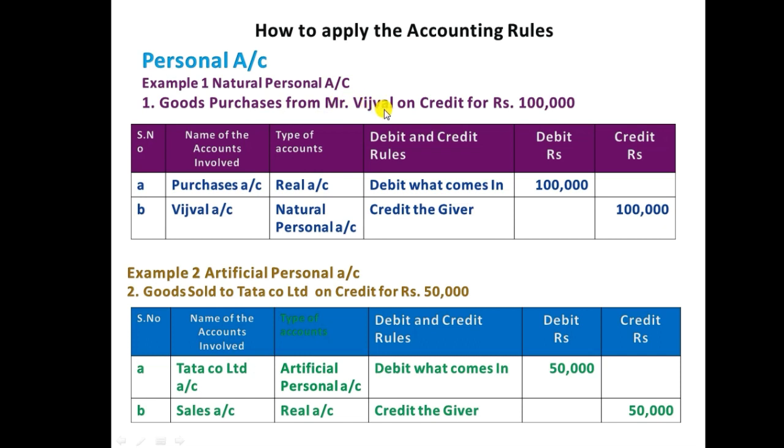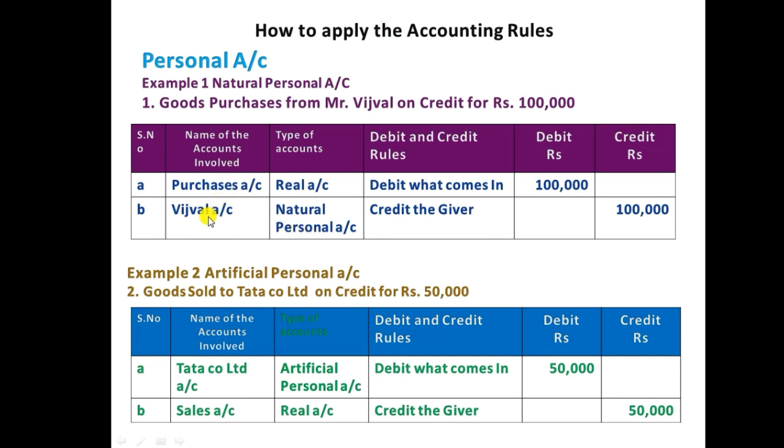So we need to think from the business point of view while recording the transaction. The business purchased goods, so goods come in, so we need to debit the purchase, and goods come under a real account because they have a value, and we should apply the rule, debit what comes in, ₹1 lakh. And Vijwal comes under the natural personal category.